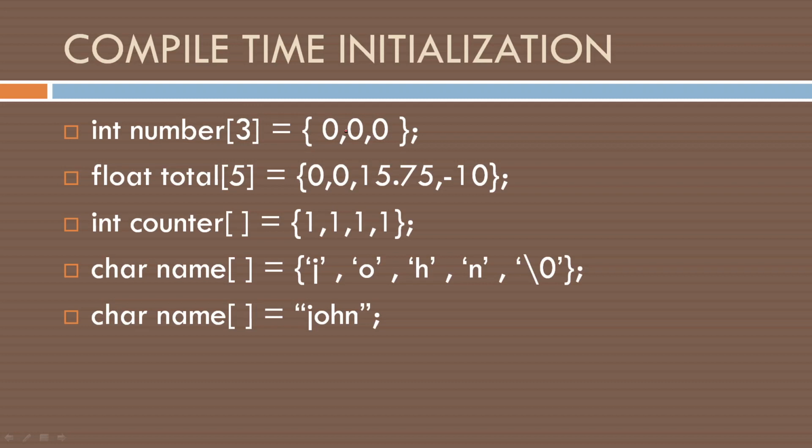Int number[3] equal to 0, 0, 0. Float total[5] equal to 0.0, 0.0, 15.75, -10. Int counter[] equal to 1, 1, 1, 1. Char name[] equal to 'J', 'O', 'H', 'N', '\0'. This is how we store a character array. We'll discuss it in the next class. Char name[] equal to double quotes John. This is also possible.